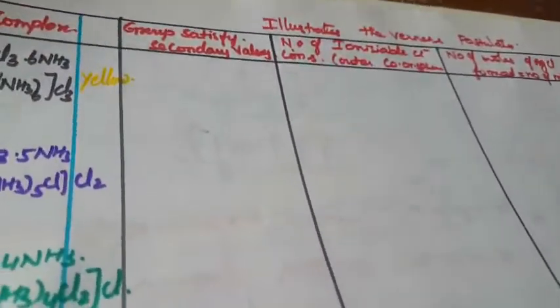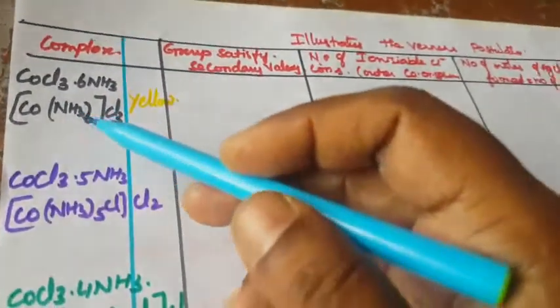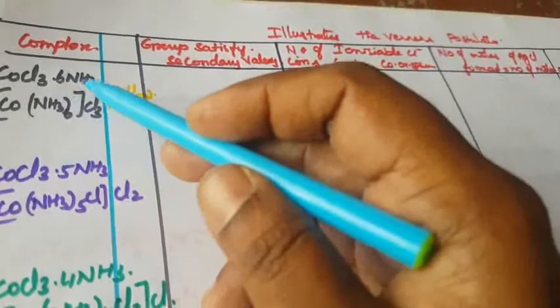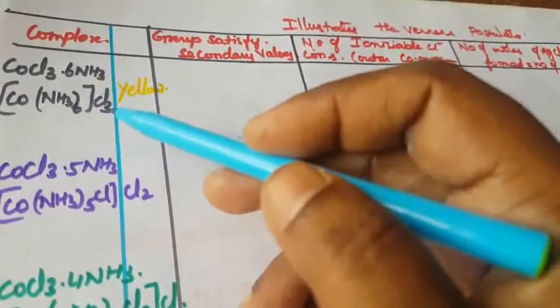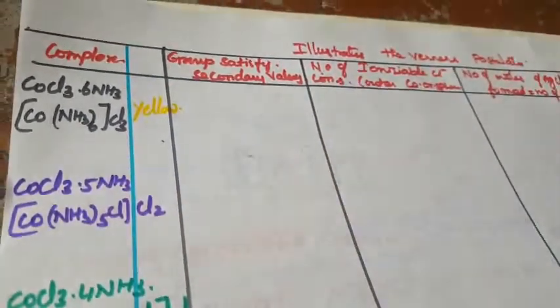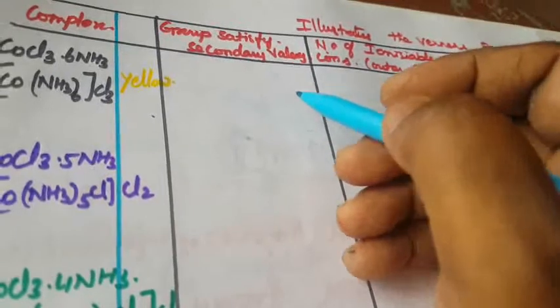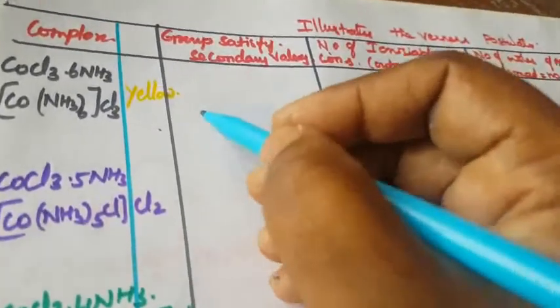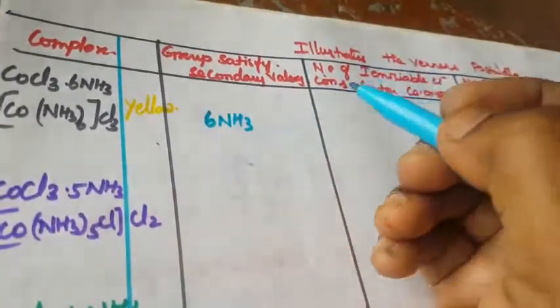Next we are going to see the illustration of Werner's theory. The first example is CoCl3·6NH3. How do we write this coordination compound? Six molecules of ligand are there, and then three molecules of Cl. It is yellow in color. How many groups satisfy the secondary valency? The secondary valency is the inner coordination sphere, the number of ligands. How many ligands are there? That is six ligands.